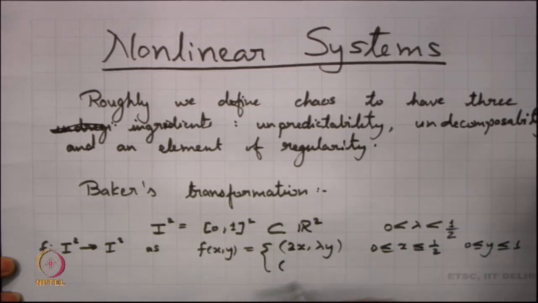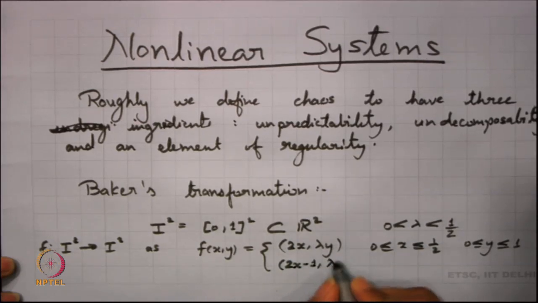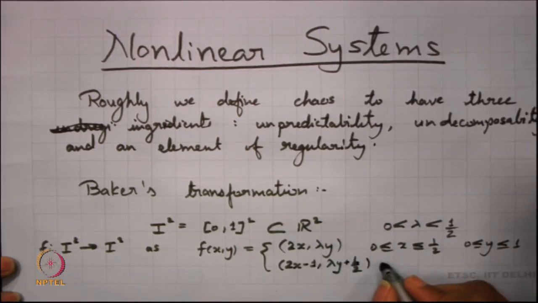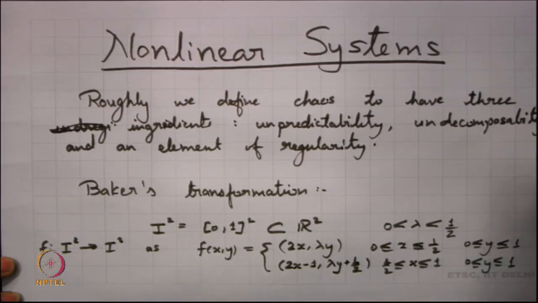And on the other part we define it to be (2x minus 1, lambda y plus half) for half less than or equal to x less than or equal to 1 and again 0 less than or equal to y less than or equal to 1.